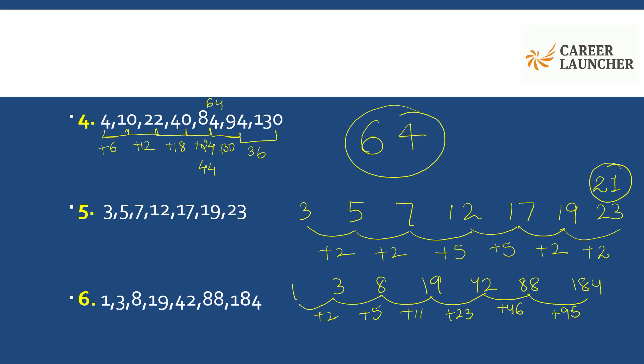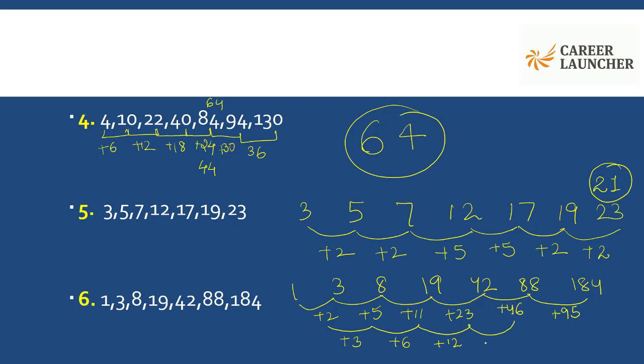So in the first layer of differences, I cannot see any pattern. Let's see if I go one layer down in the differences, can I see a pattern? So here the difference between 2 and 5 is 3. 5 and 11 is 6. 11 and 23 is 12. So we can see in the second layer, the difference is getting doubled.